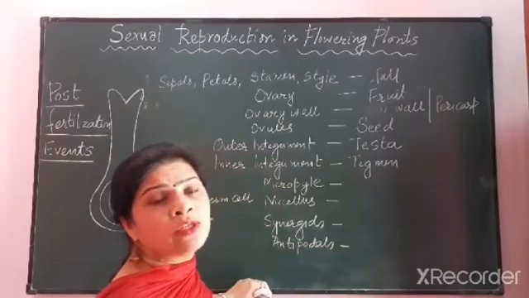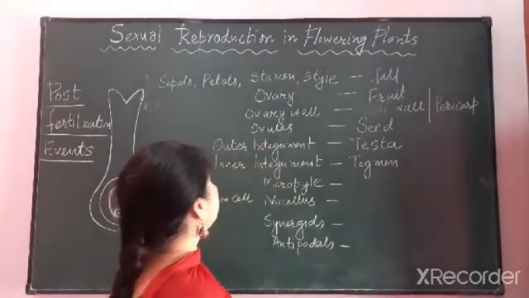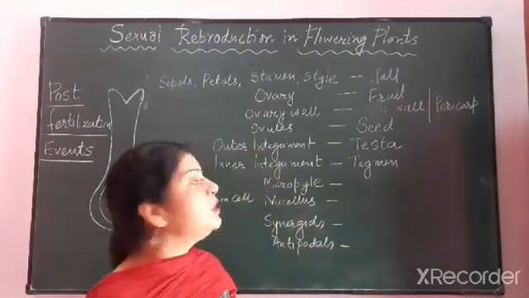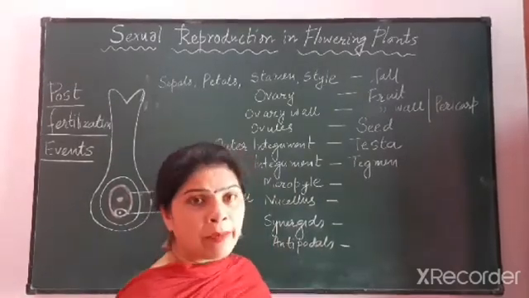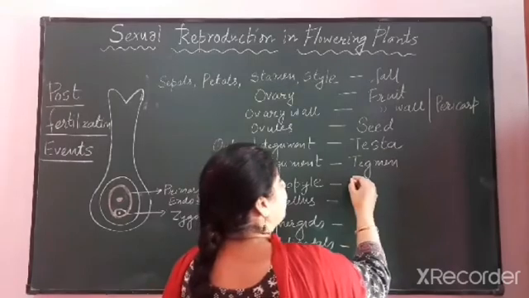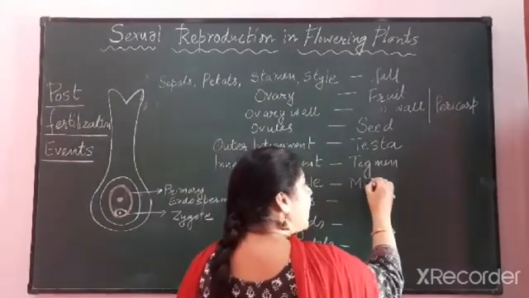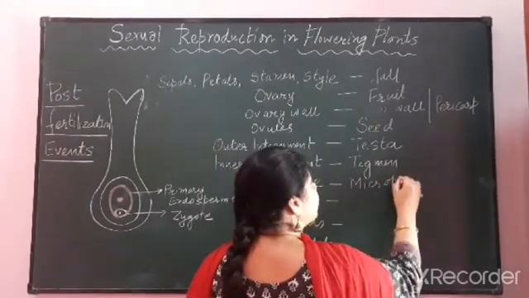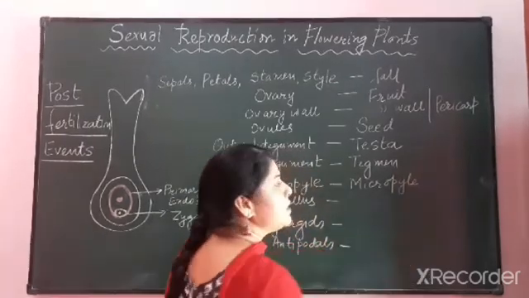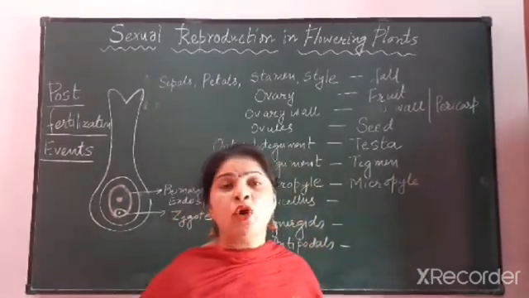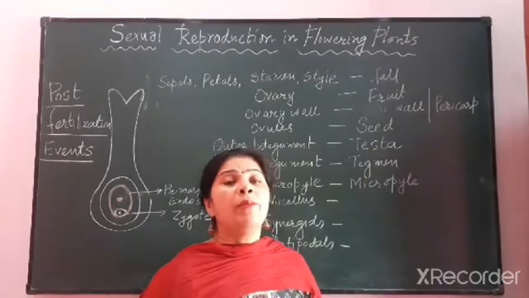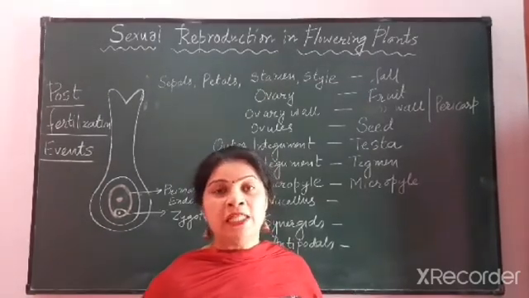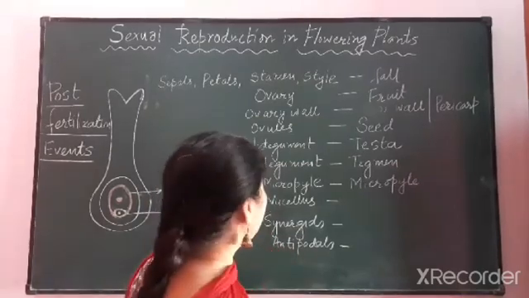The inner seed coat is known as tegmen. The micropyle of the ovule will remain as such. Micropyle is a small pore which is present on the surface of the seeds. You can clearly see this pore present on the surface of seeds, and this is known as micropyle.